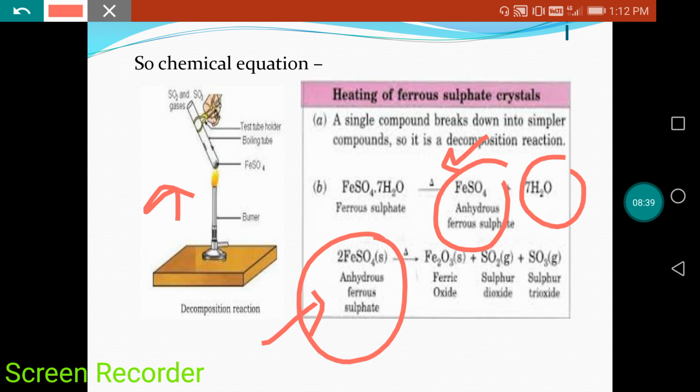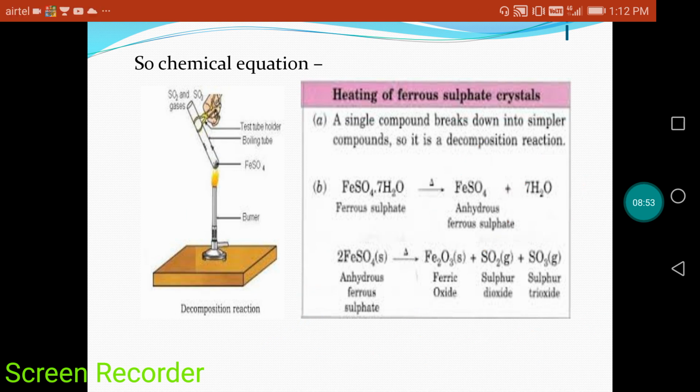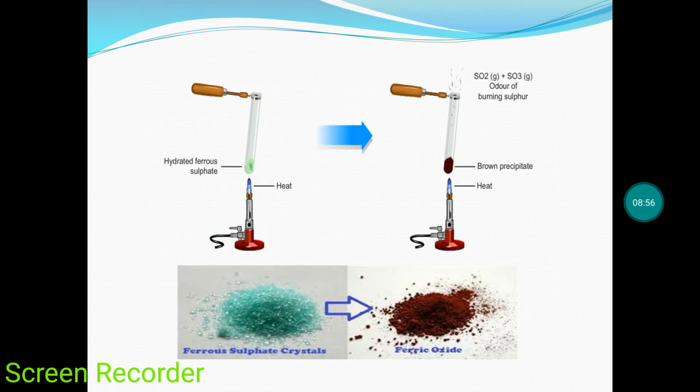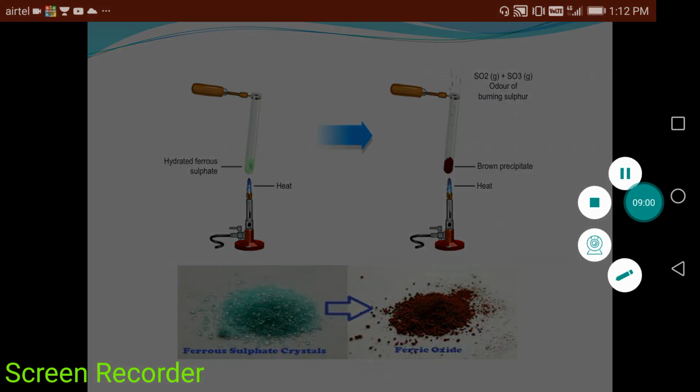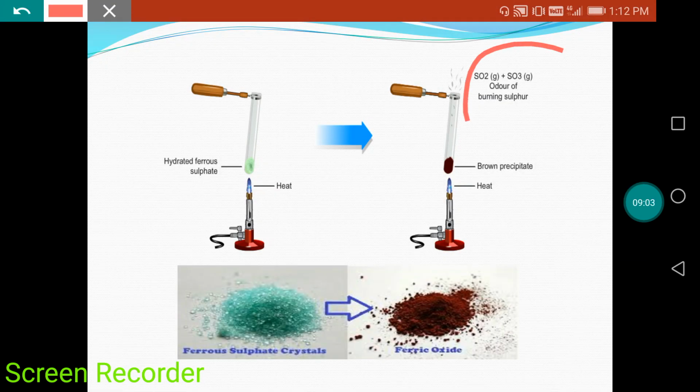When we are heating anhydrous ferrous sulfate again, it is converted into ferric oxide plus sulfur dioxide plus sulfur trioxide. What we saw in the last video is that sulfur dioxide and sulfur trioxide are coming out of the boiling tube, right?